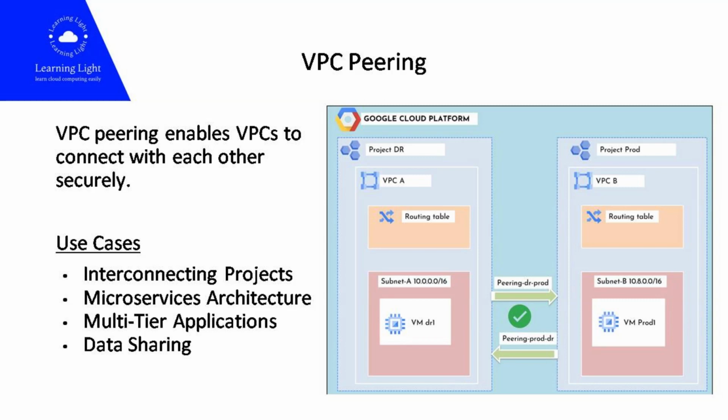Multi-tier applications. When you have a multi-tier application with different VPCs representing different tiers like web, application, and database tiers, VPC peering allows for seamless communication between these tiers while maintaining network segmentation. Data sharing. VPC peering enables the sharing of resources, such as databases or storage, between different VPCs without exposing them to the public internet. This enhances security by keeping the communication within the private network.